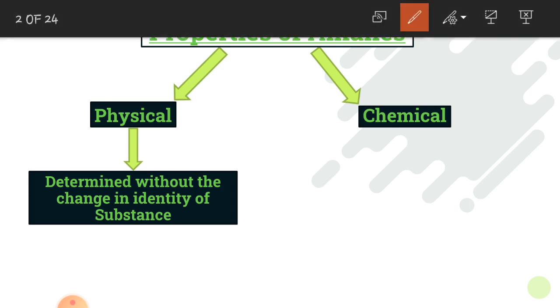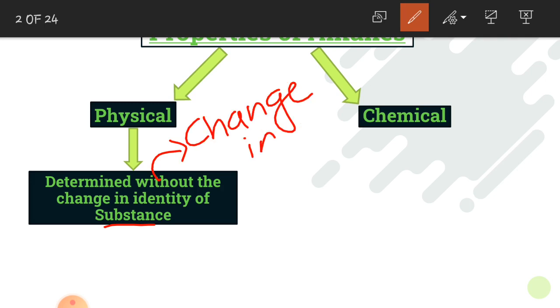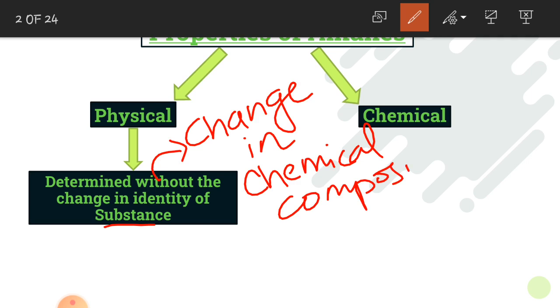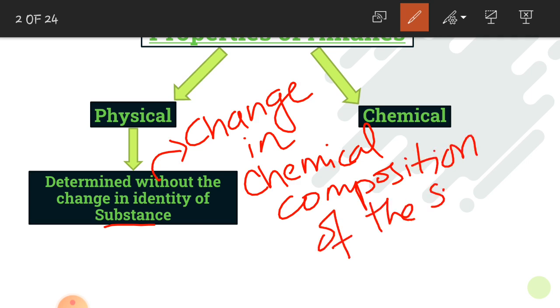For example, when these properties are determined, then there is no change in the chemical composition of the substance.